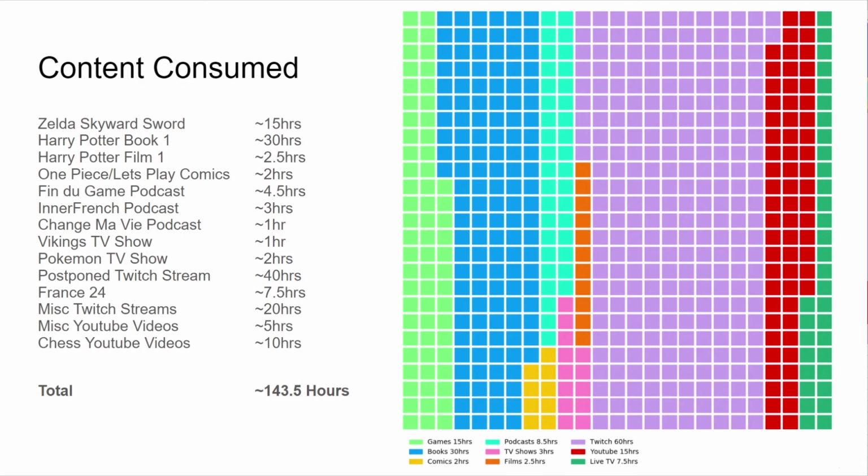In the next month, I plan to read at least 120,000 words in LingQ. I'm going to read the next Harry Potter book for definite, and hopefully the third as well, but we'll have to see if I get burnt out after reading the second book and watching the second film, etc. Other than that, I'm going to continue watching a lot of Twitch, a lot of YouTube, listening to podcasts. Again, like I said, I'm going to try and record exactly what I'm watching in an Excel document, and then automate a report based on that. But we'll see how difficult that is to set up and how that goes.